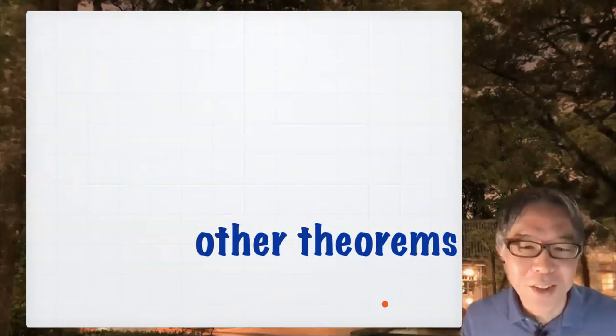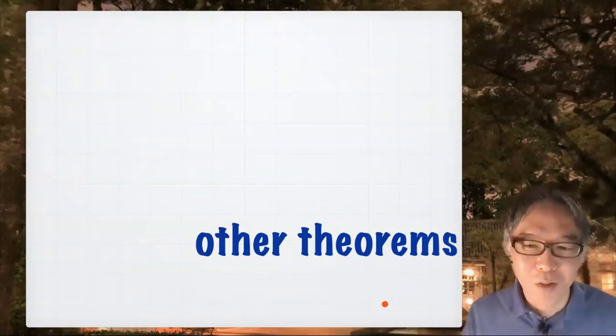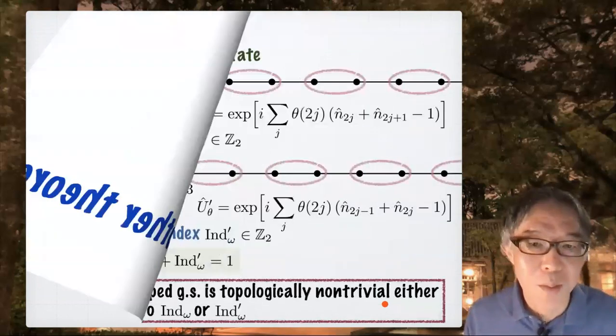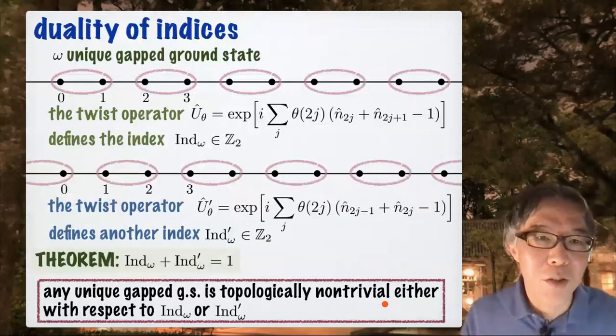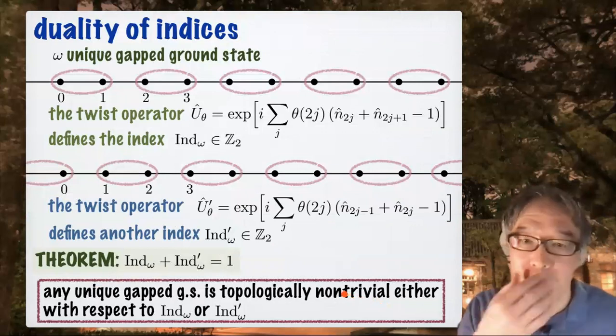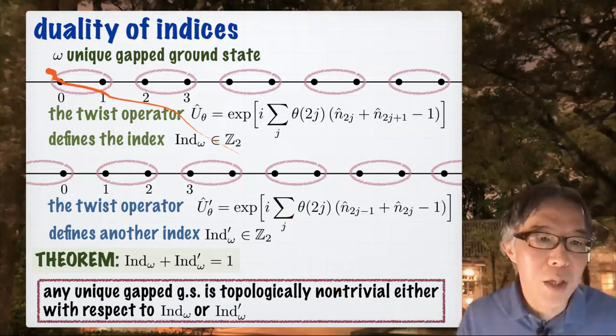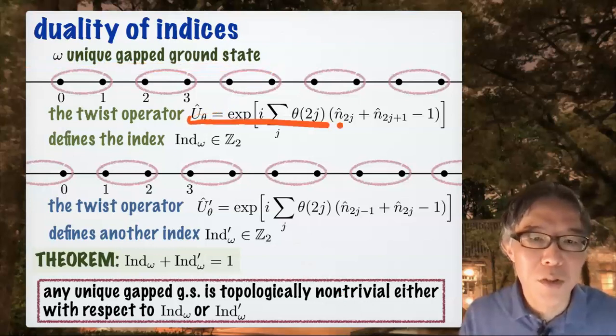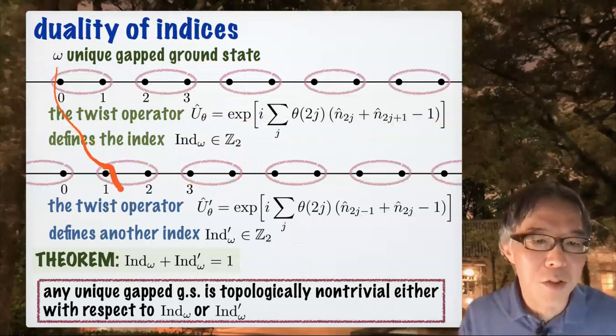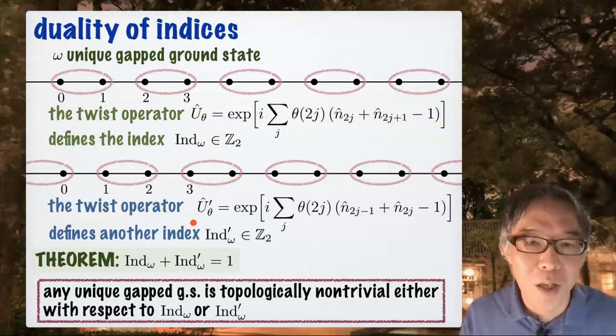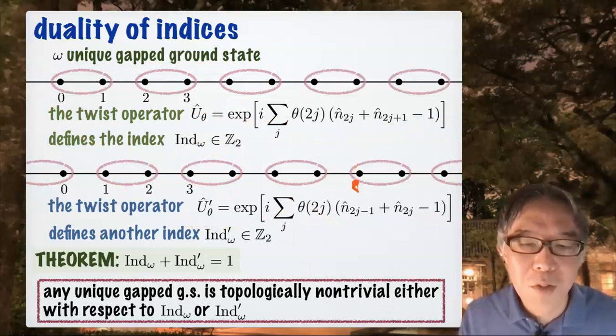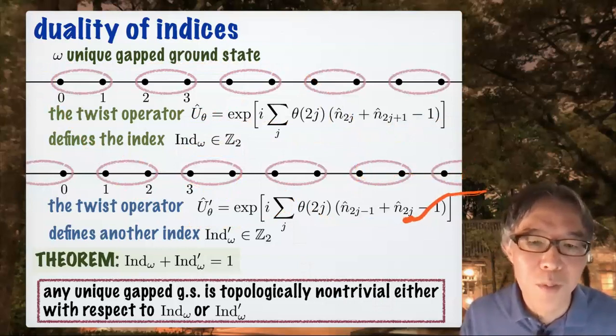Before going into the final slide, let me state two theorems that I prove in my paper. Number one is something I call the duality theorem, which I find interesting. Let omega be the unique gapped ground state. By using this twist operator, I define this index. But for the same ground state, you can use a different twist operator, U prime, which is defined like this. It's almost the same, but it's consistent with the interpretation that these, 2j minus 1 and 2j, form a unit cell.